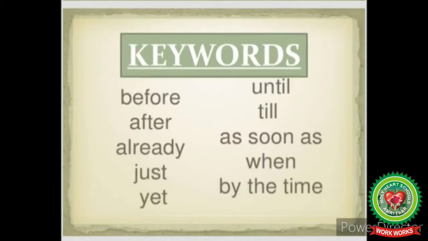So students, there are some keywords with which you can easily identify the first usage of past perfect tense in a sentence, like before, after, already, just, yet, until, till, as soon as, when, and by the time.